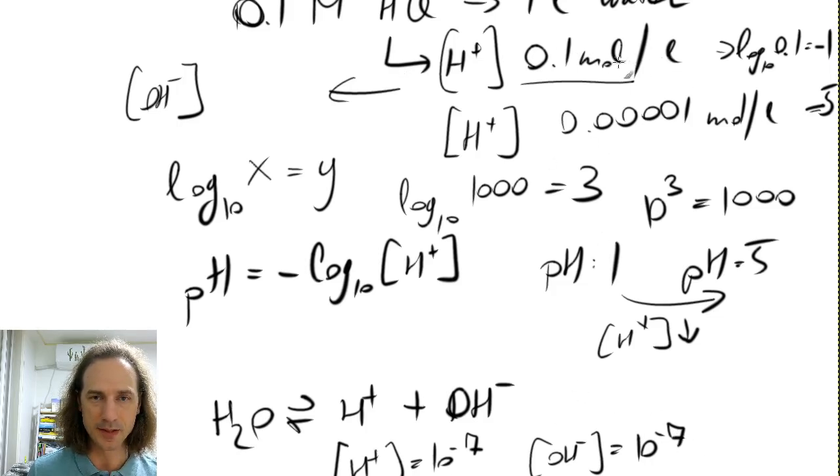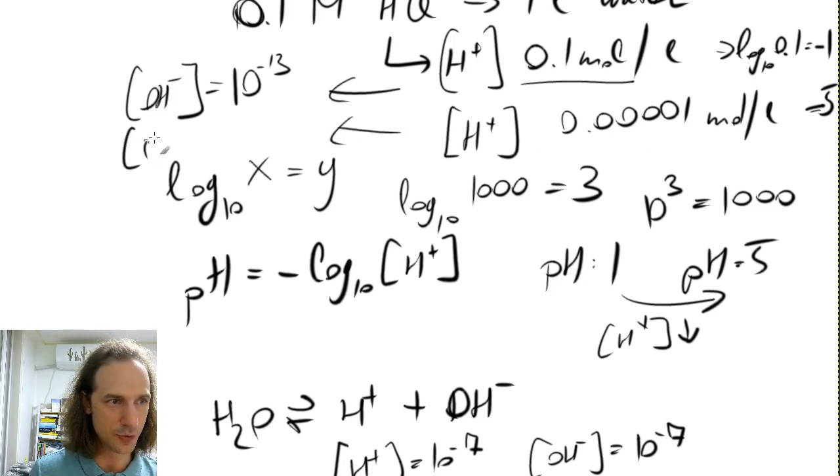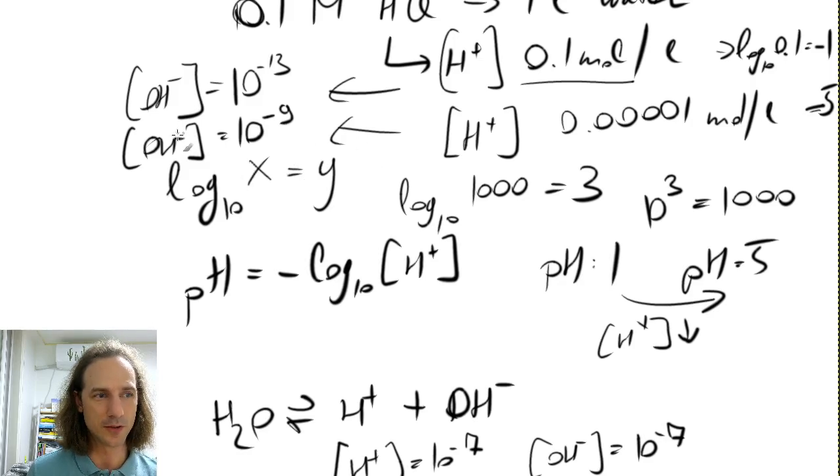So this is 10 to the minus 1, so the OH minus concentration will be 10 to the minus 13. And if we have this 10 to the minus 5 here, then the OH minus concentration also has to multiply to 10 to the minus 14. So that will be 10 to the minus 9 mole per liter of the OH minus ion, and vice versa.